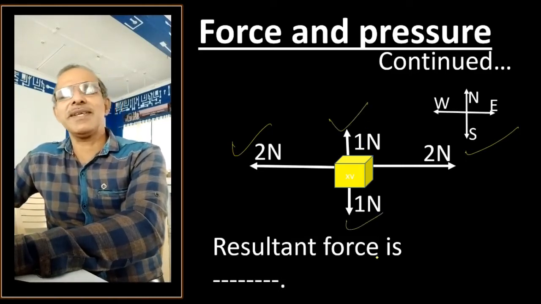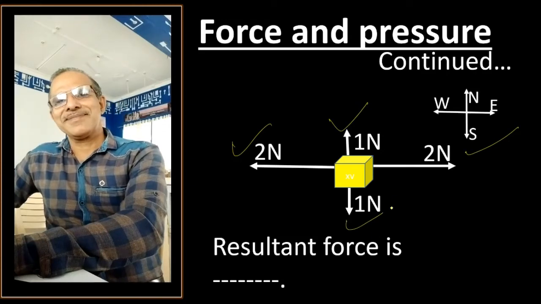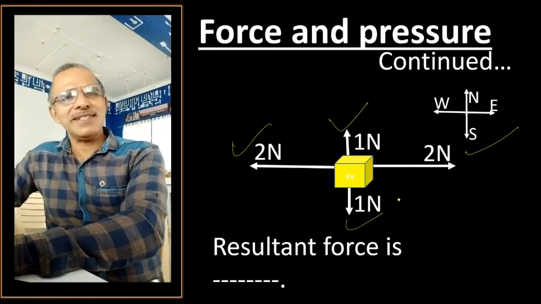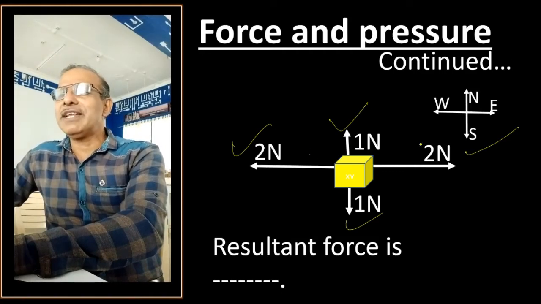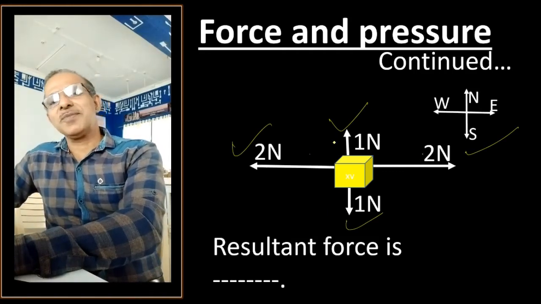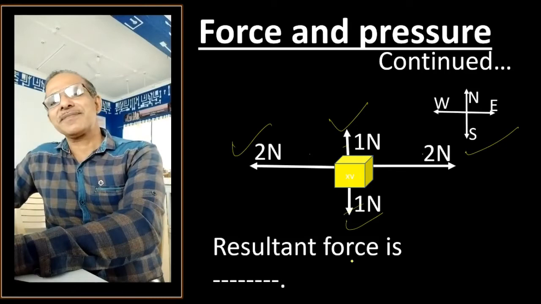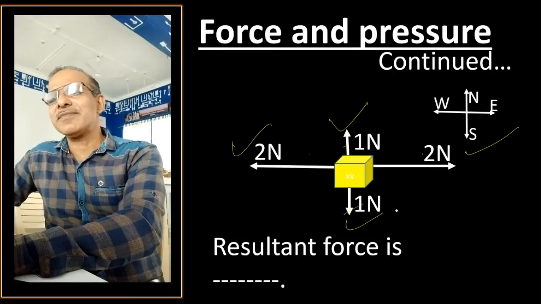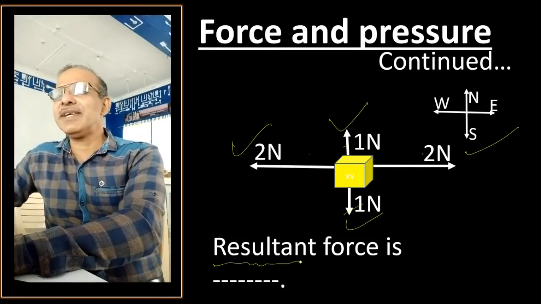Now it's a very simple case. What will happen? 2 Newton and 2 Newton get cancelled. 1 and 1 Newton get cancelled. You must be thinking your answer and must have got the answer also. What is the resultant force? Look at this, the resultant force will be 0.